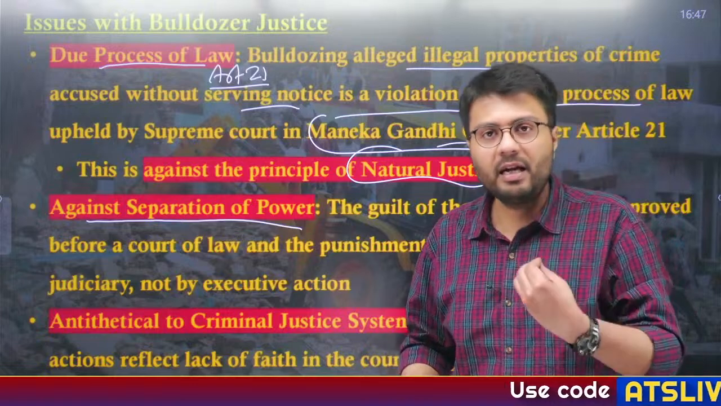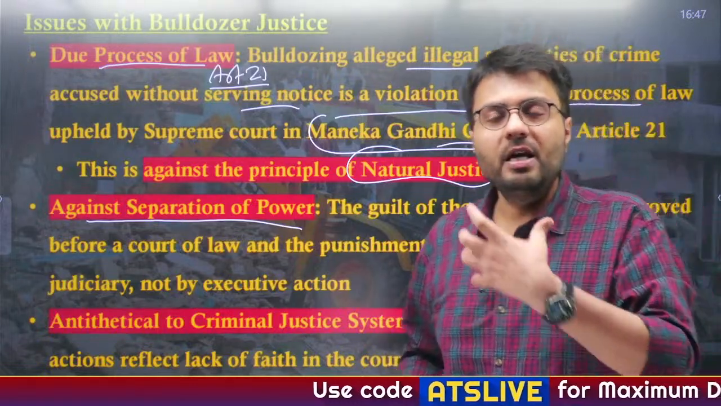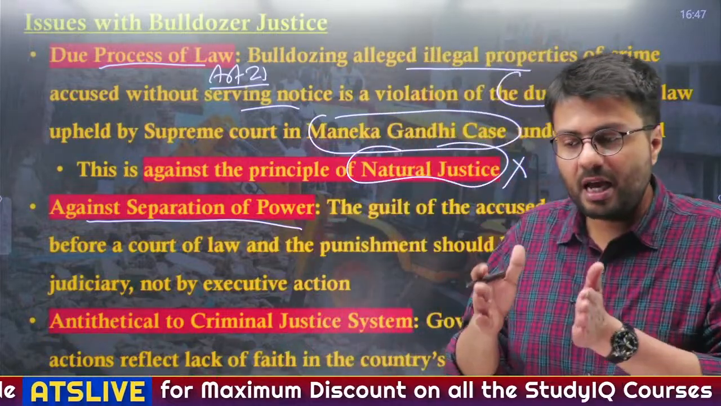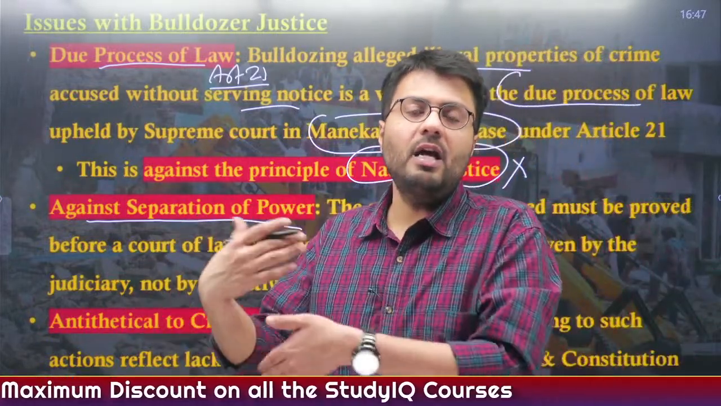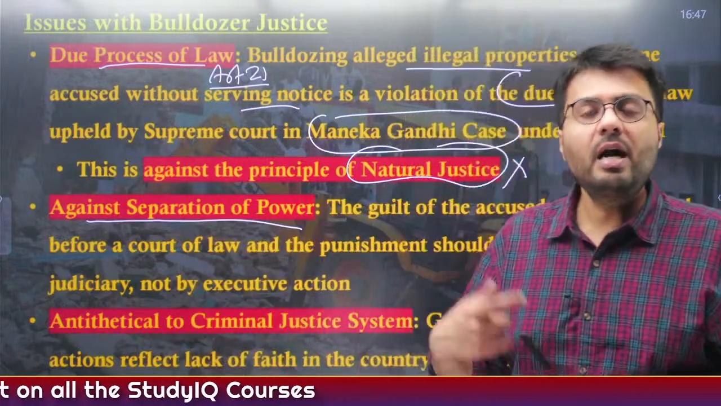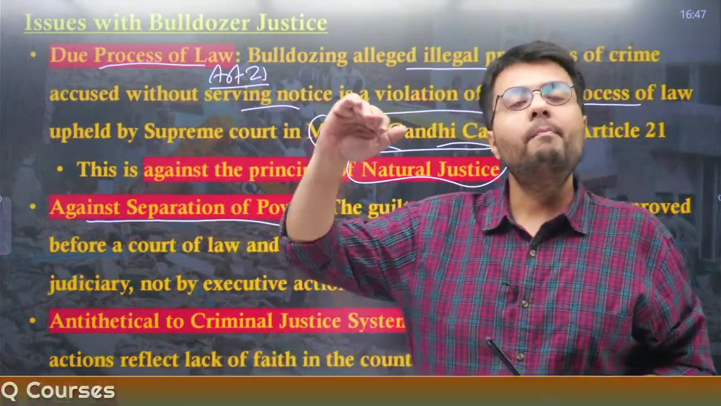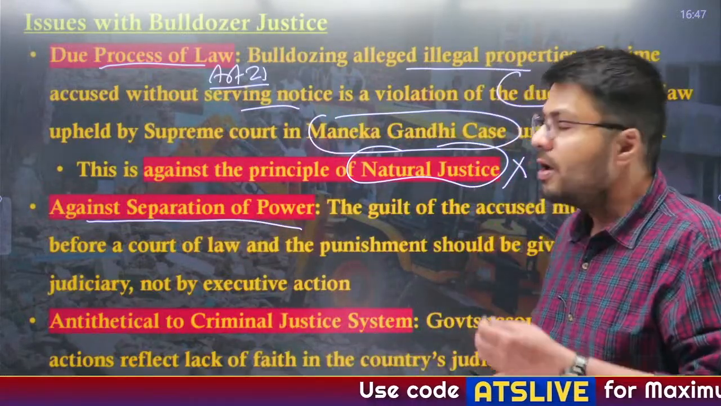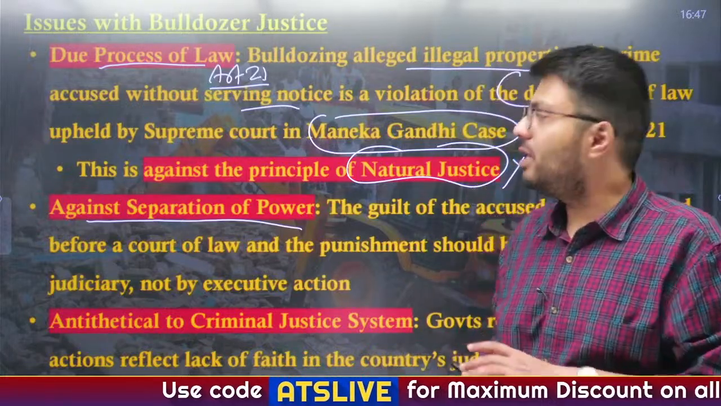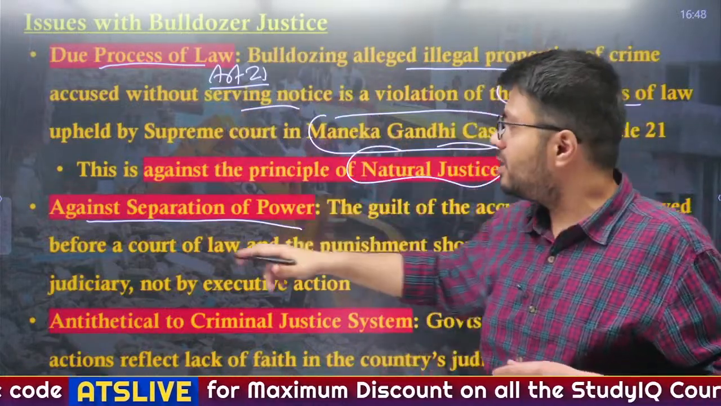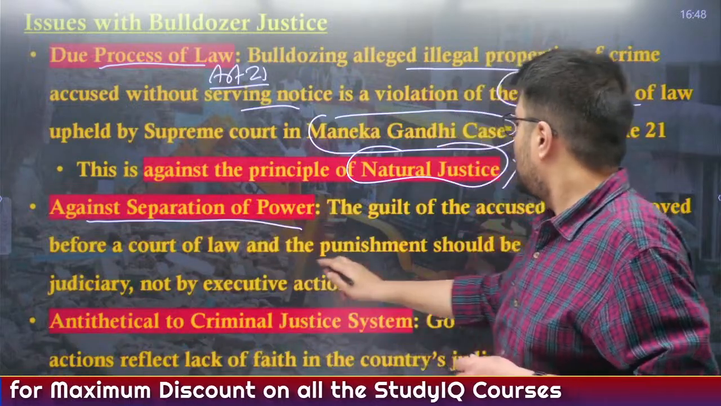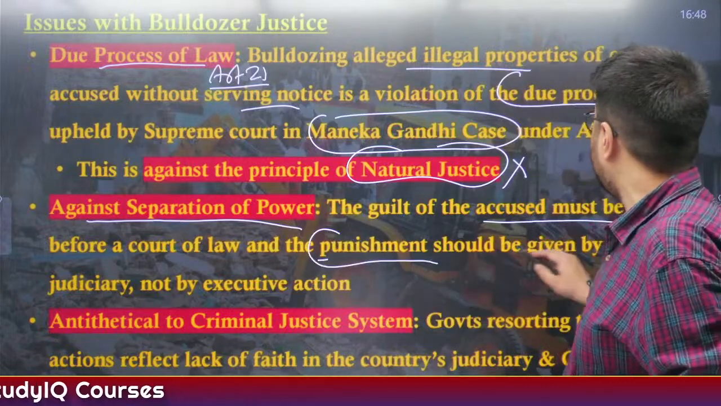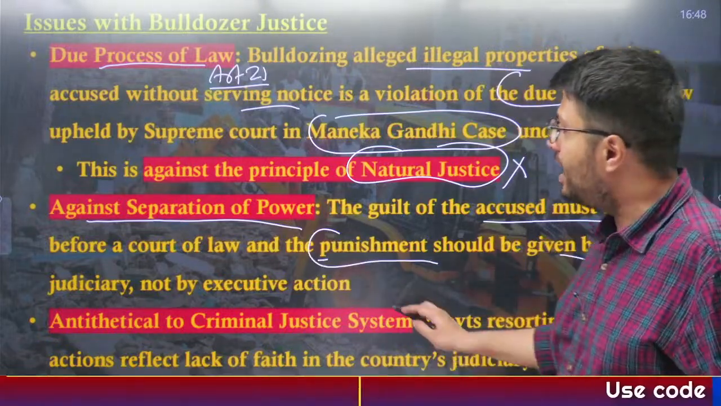As I told you, the executive, that is bodies like the police, are only responsible for investigation of crimes. With their investigation, they should file a report to the courts, and it is ultimately the courts and judiciary of India that are responsible for punishing a criminal based on the investigative report by the police and other law enforcement authorities. But when the executive itself delivers the punishment through this bulldozer justice, it violates the separation of power: the accused must be proved guilty before a court of law, and only then should the punishment be given by the judiciary, not by executive action.